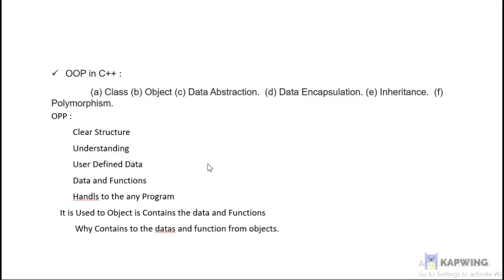It has many operators to understand the data from the object, and it is used to handle any program, to represent any items from the data.